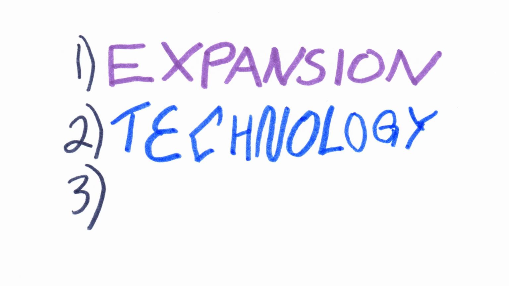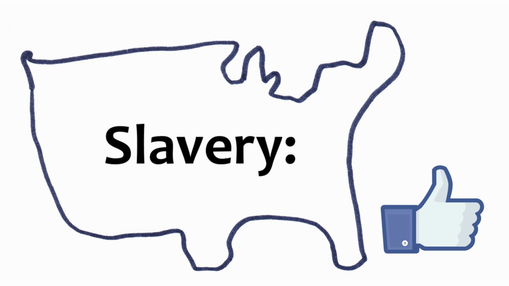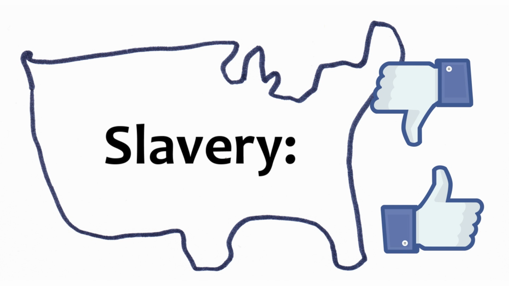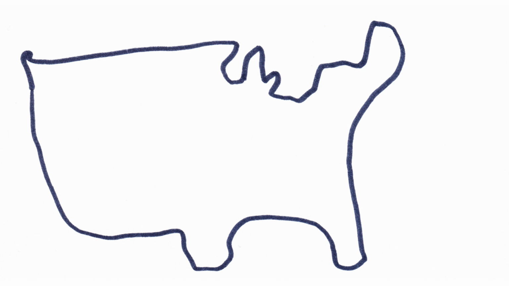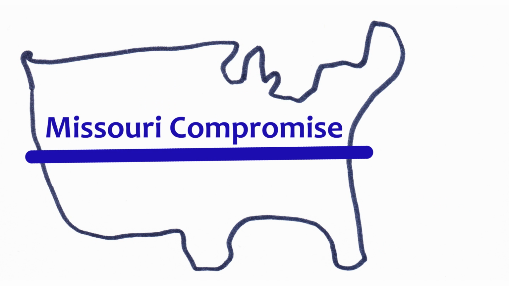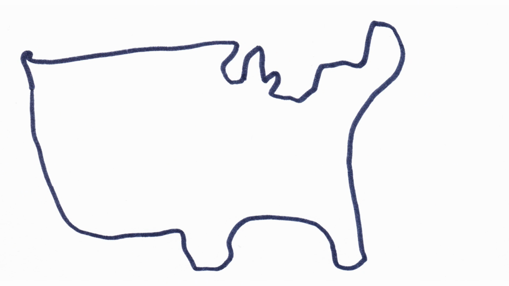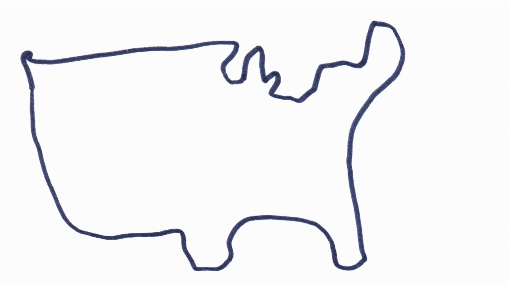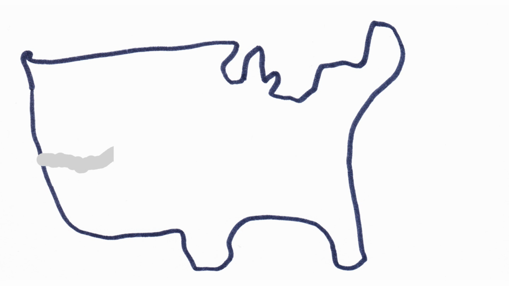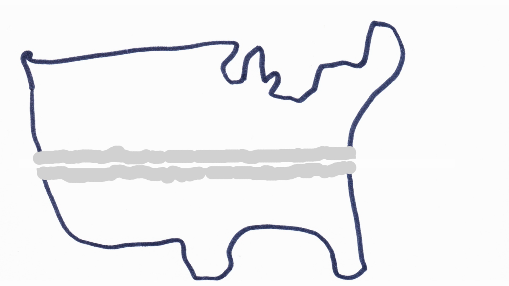And finally, slavery. The South had always liked slavery more than the North, but now the North was working to abolish it outright. Both sides tried to reach an agreement. The Missouri Compromise set a no-slavery line, but that didn't work. The Kansas-Nebraska Act tried to turn the issue over to a vote, but that didn't work either. Every time the United States added a new state, the issue came up and tempers flared. The two sides were irreconcilable, and eventually the Southern states seceded, setting off the bloodiest war in American history.